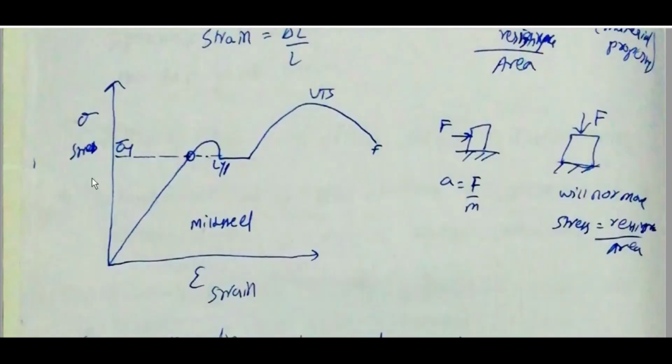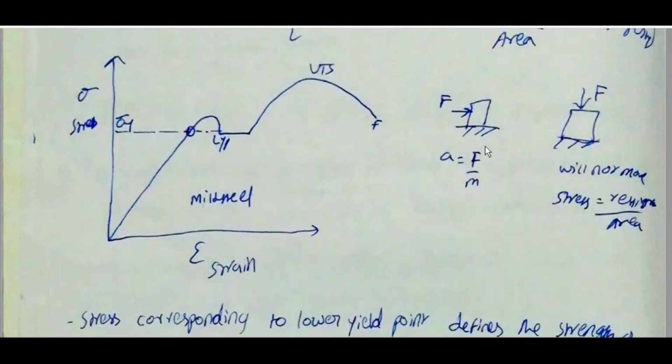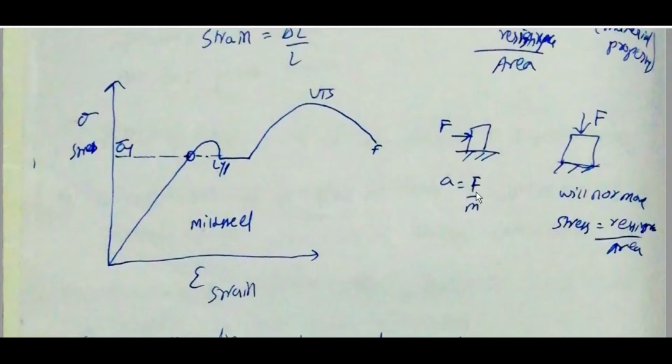Sigma, epsilon: stress versus strain. For mild steel the diagram will be like this. This is the lower yield point, this is the upper yield point, this is the ultimate tensile strength, this is the failure or fracture point. Sigma y, F. Acceleration is equal to F by m.